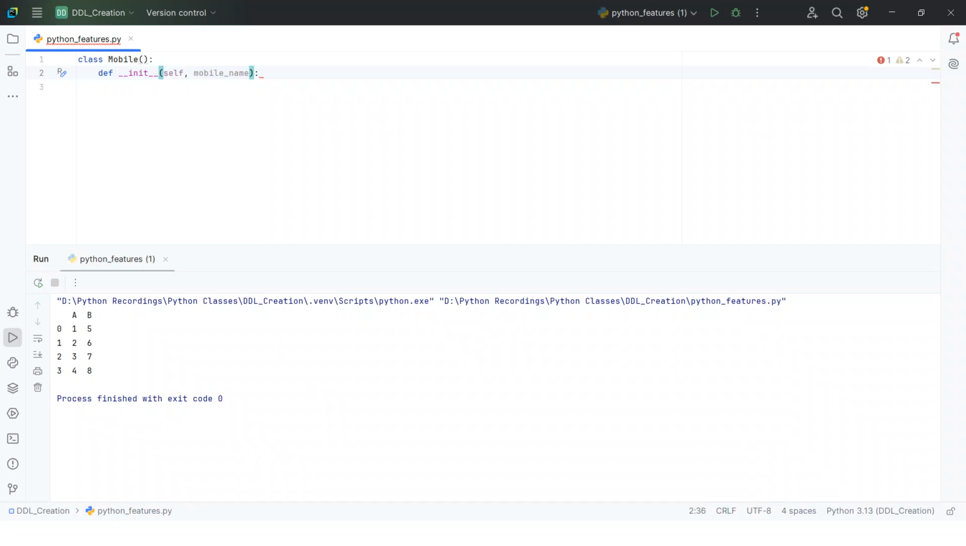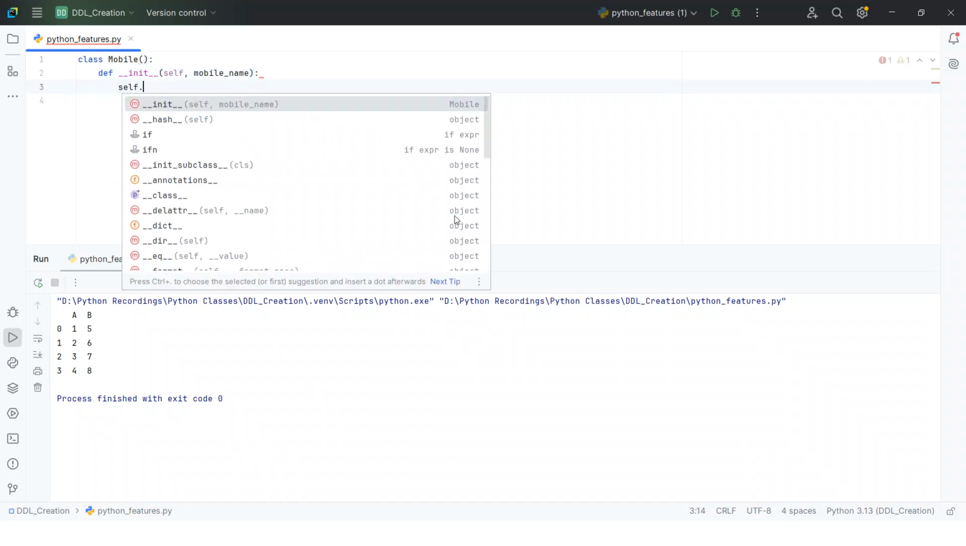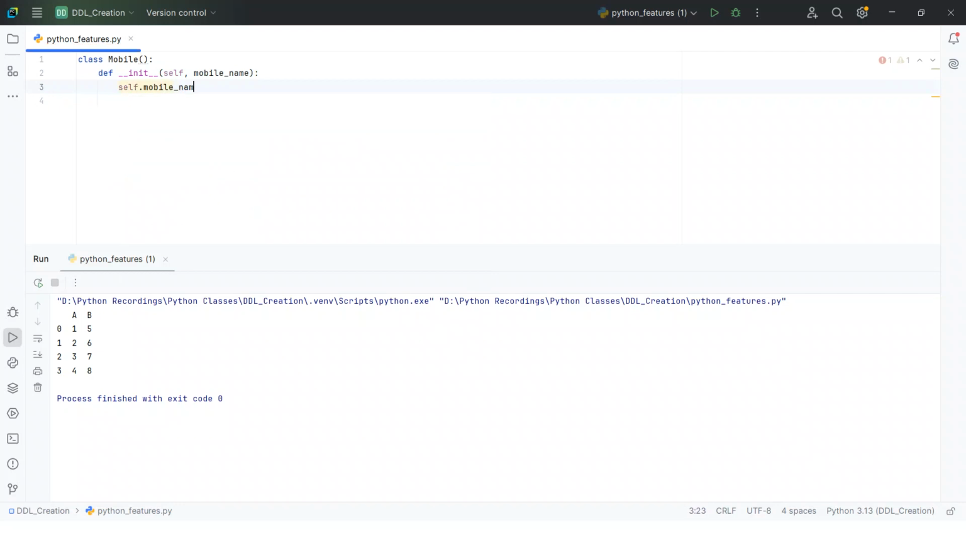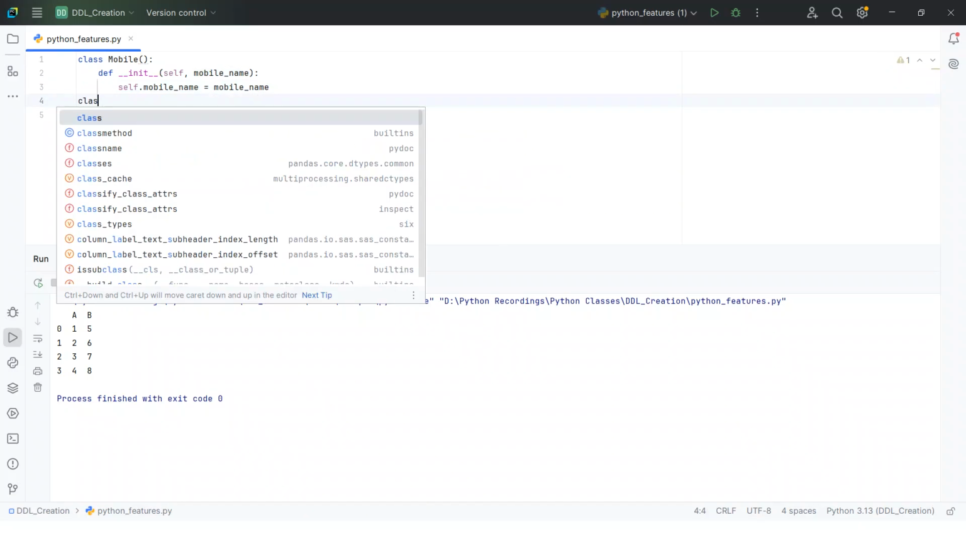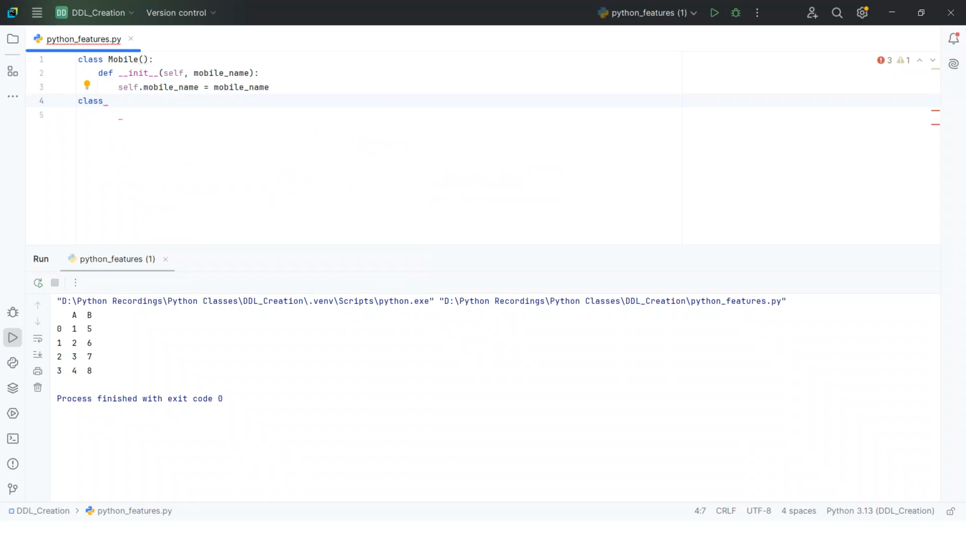Okay, I want to write the mobile name, self.mobile_name = mobile_name. Okay, now I have another class, SimOperator. I have the class SimOperator.